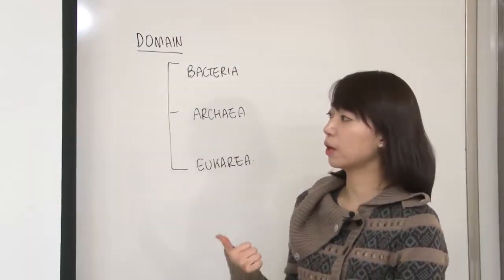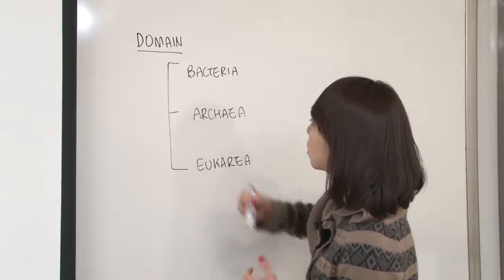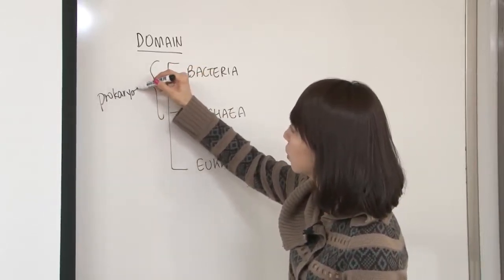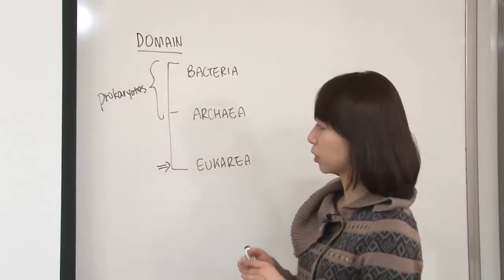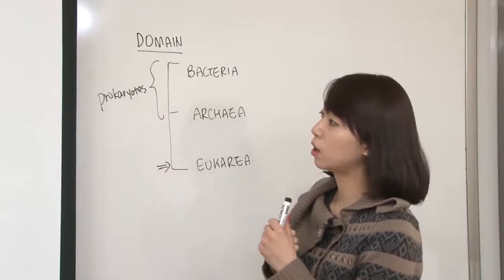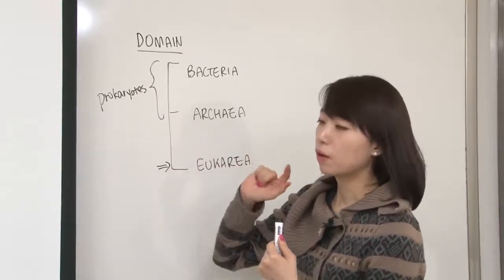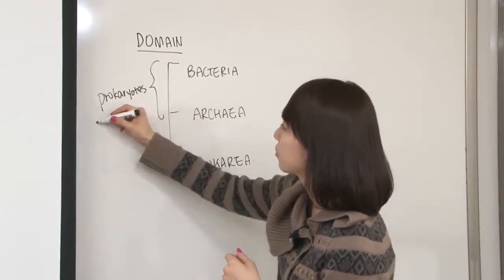Before, we learned about prokaryotes and eukaryotes, right? So these two actually belong to the prokaryotes, and this is the eukaryote. Do you remember all the characteristics of prokaryotes? They're not membrane bound, right? So they have no membrane-bound DNA, but instead they have a nucleoid instead of a nucleus.